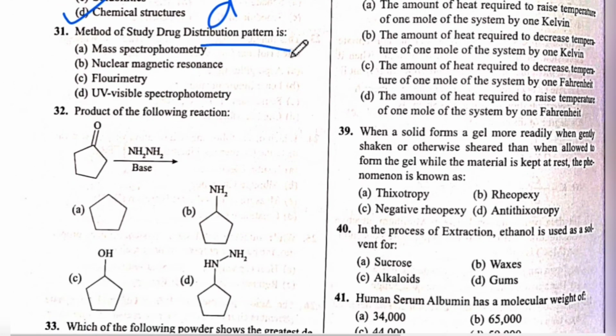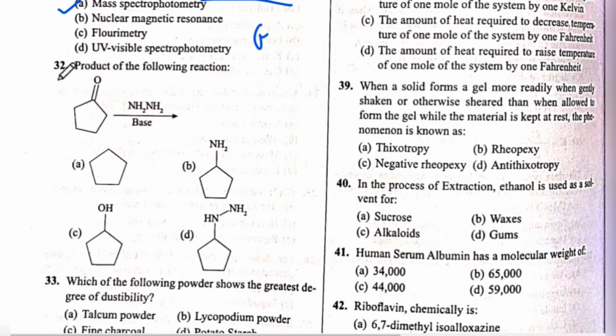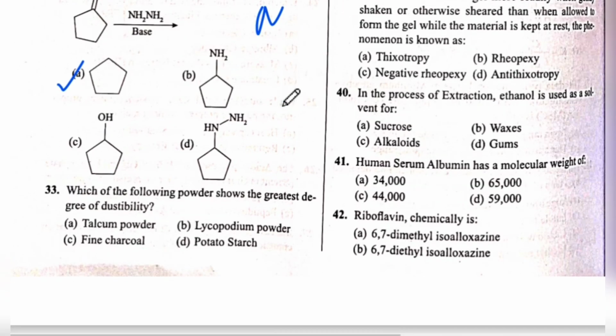Next is question number 31. Method of study of drug distribution pattern is... The answer is A, mass spectrophotometry. Next is question number 32. Product of the following reaction. The answer is A.